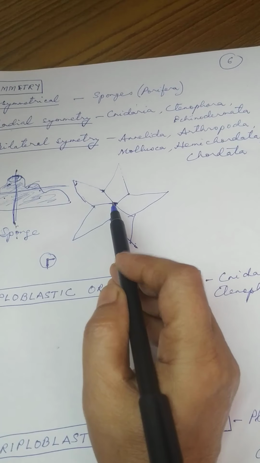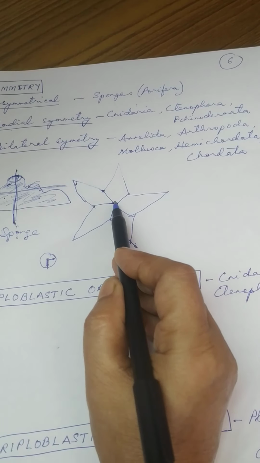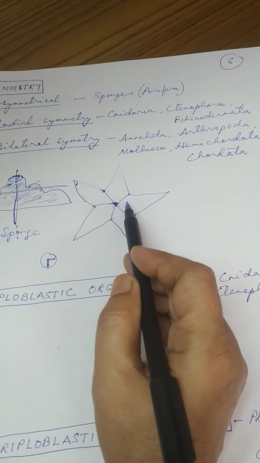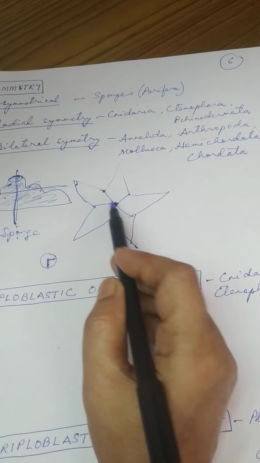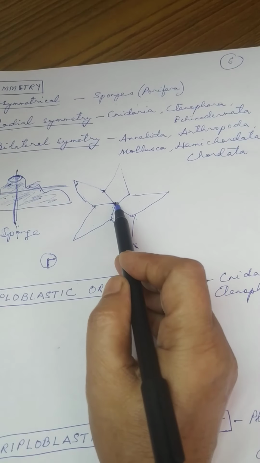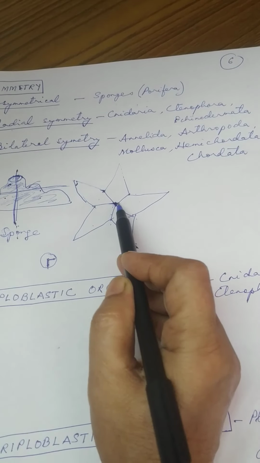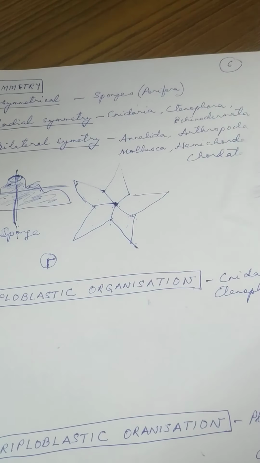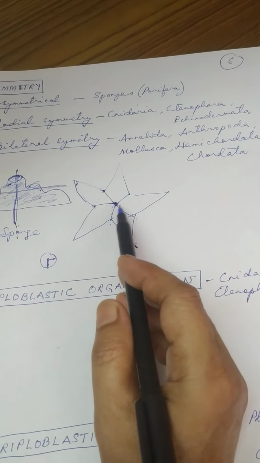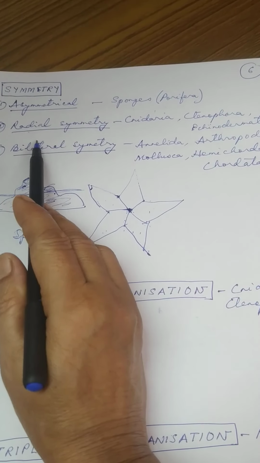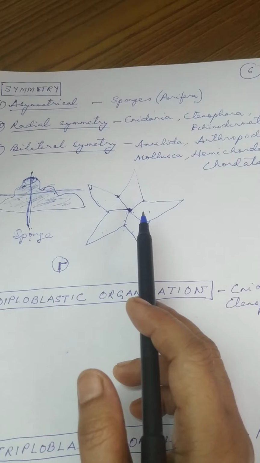So when you divide the body of the animal from the center to the side, radially, you will get similar parts. So this kind of symmetry is called radial symmetry.